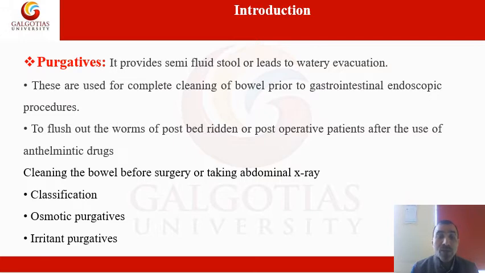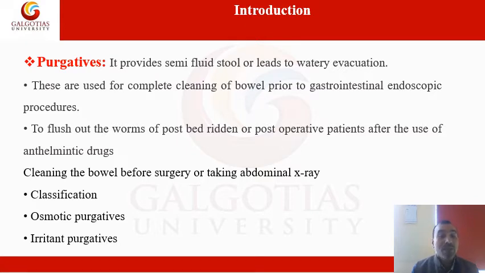All these things we will discuss one by one. Firstly we should know about the purgative and how we define it. A purgative can provide semi-solid stool, or it can lead to watery evacuation. Purgatives are used for complete cleaning of the bowel prior to gastrointestinal endoscopic procedures. It can also flush out worms in bedridden or post-operative patients after use of an anthelmintic drug.